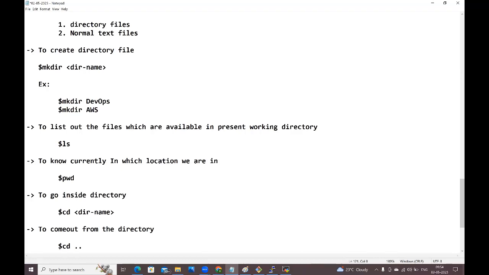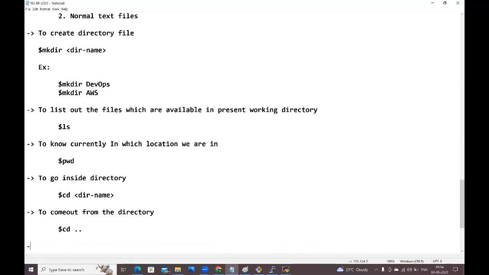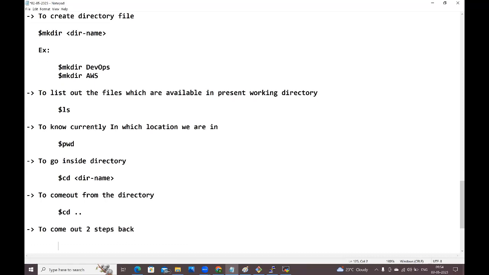If you want to come out 2 steps back, then what command we need to use? cd, right, dot dot slash dot dot. cd space dot dot slash dot dot we need to use to come out 2 steps back, guys.